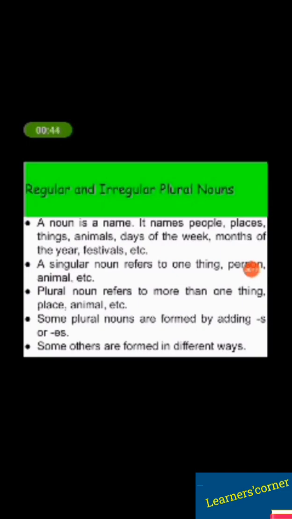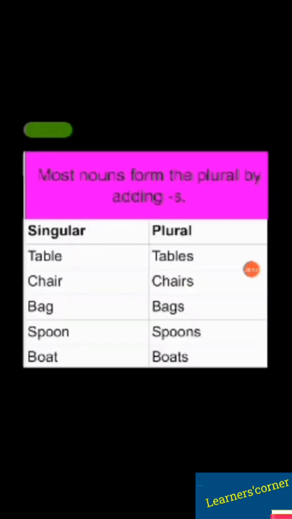A singular noun refers to one idea, one thing, one person, one place, etc. A plural noun refers to more than one thing, idea, concept, person, etc. Now, let us talk about pluralizing nouns. Plural nouns can be formed in many ways. Here are some of the examples.